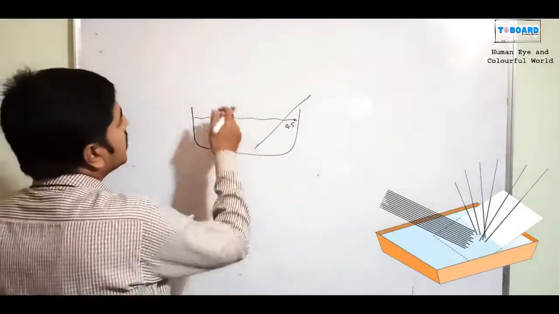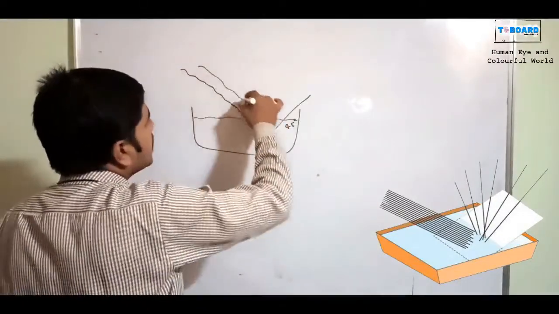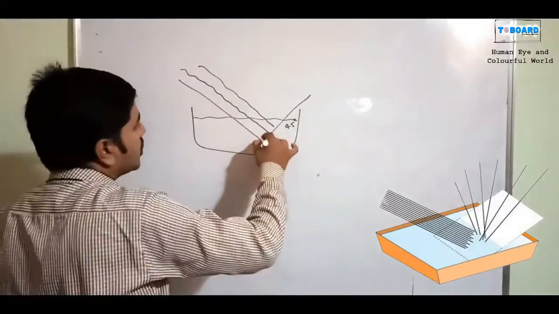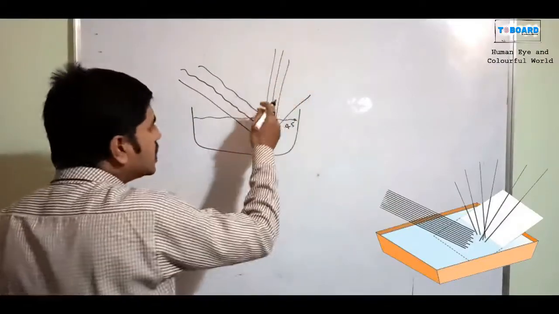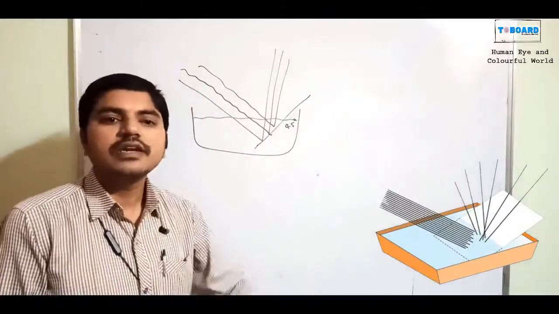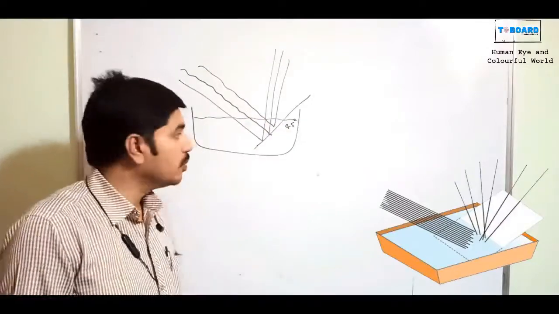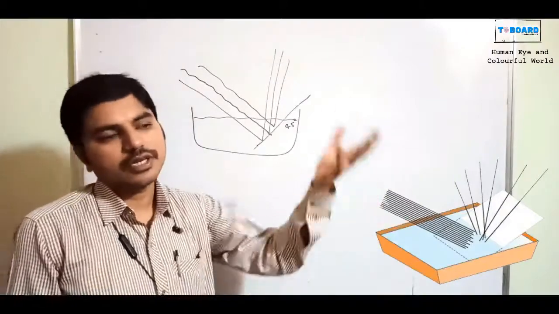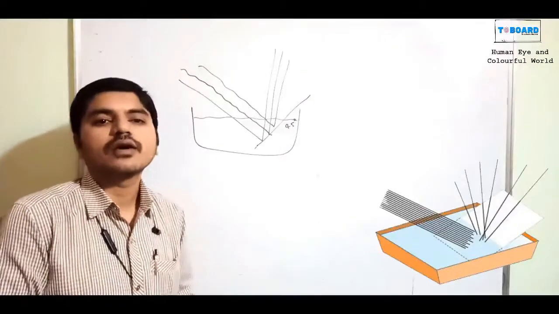So if you send some rays inside the water, what will happen? The rays fall on the water and then reflect again. In this case, the light chooses the least angle of deviation. For example, in our lower classes we already know that if any ray of light falls on a particular area, the angle of incidence equals the angle of reflection.